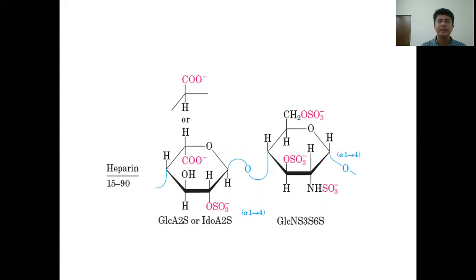Heparin is another one, which consists of glucuronic acid 2-sulfate and glucosamine trisulfate. 3 sulfates are present. So this is a compound which has extensive negative charge, and it binds to thrombin and is responsible for blood thinning. Thrombin is responsible for blood clotting, so by binding tightly to thrombin, it will not allow the blood to clot.